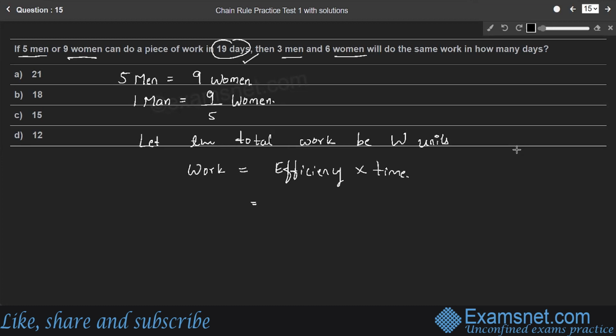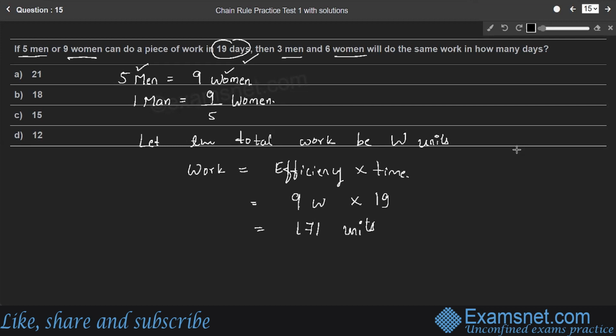Either we have to consider 5 men or 9 women. Right? So I'll consider 9 women is the efficiency. And number of days taken is 19 days, or you can consider 5 men also. So 9 women into 19, so 171 units is the total work.